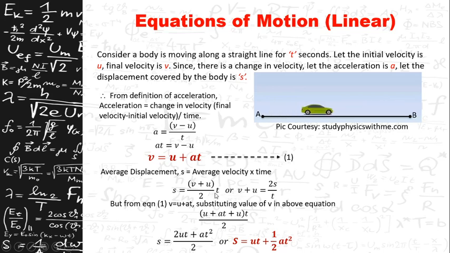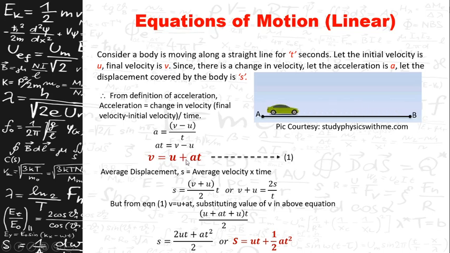Or, if you take 2 to this side and t to the other side, you will get v + u = 2S/t. Just remember this equation. We'll use this equation for acquiring the next equation of motion. So you have to remember this equation, that is v + u = 2S/t.